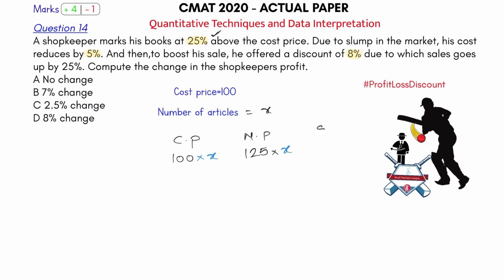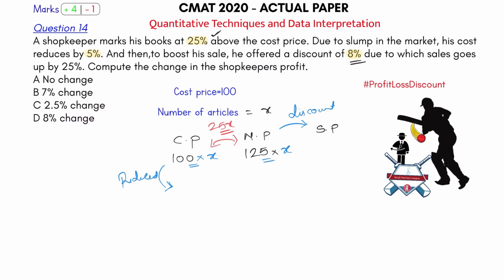What is the selling price then? You had offered a discount of 8%. So initially, see, what was the profit here? Initially, when nothing happened, there is no slump in the cost price, and you're not giving any discount before that. So the cost price is not reduced. This will be reduced afterwards. Before, what has happened? 100x was the cost price, 125x was the selling price. So the profit here was 25x.